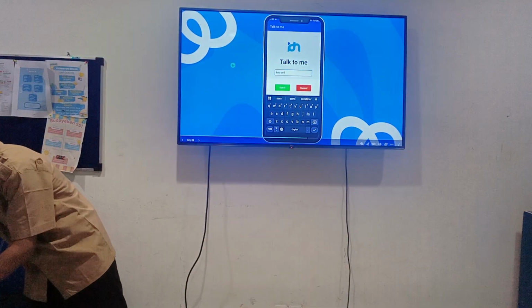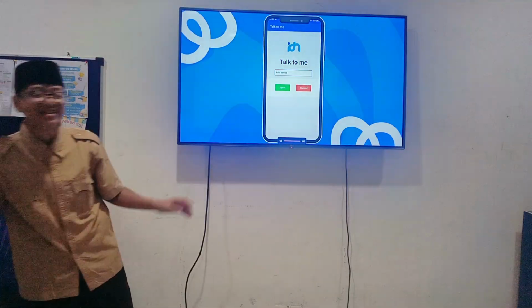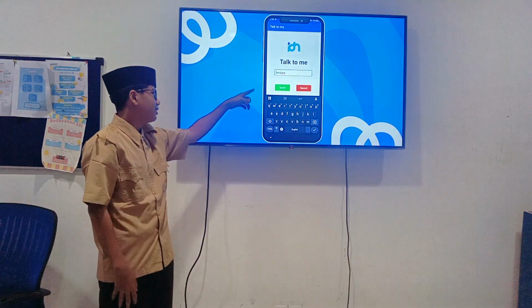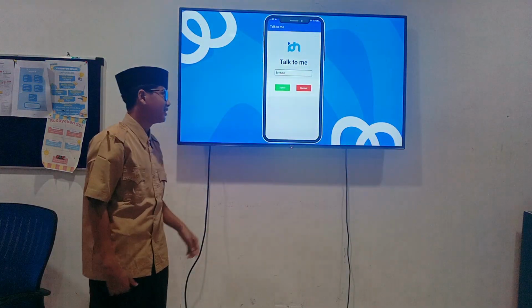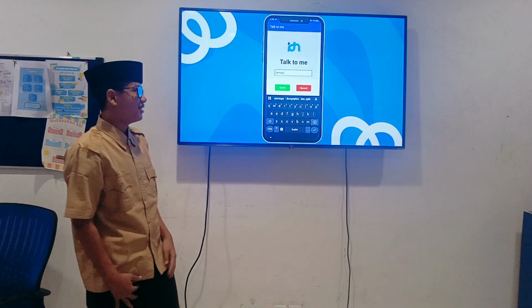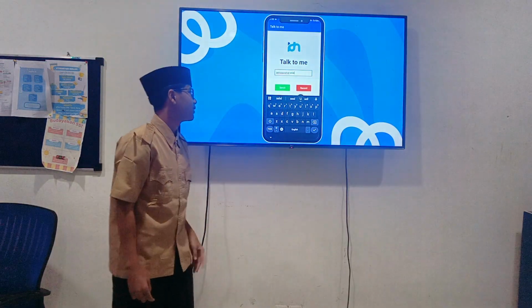This application I made earlier. Halo semua. Okay, this is an example. If I say like that, and click speech, Apa kabar? Like this, it will give sound, and this you can record too, like this.